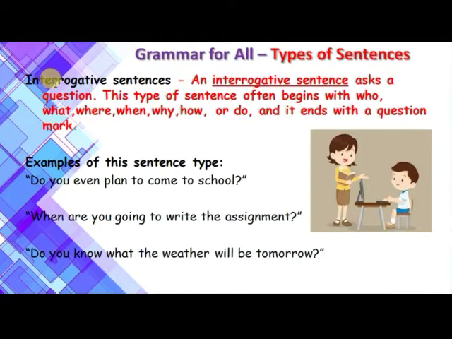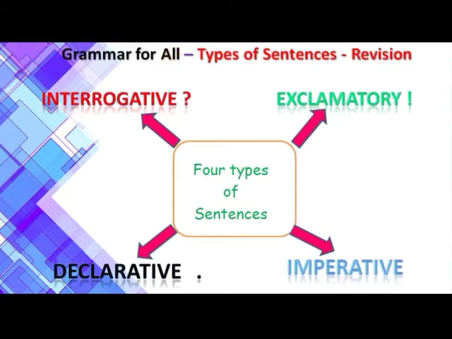Let us now once again revise. For revision, let us see again the types of sentences and what we mean by a sentence. All the sentences which make some kind of sense and have some kind of meaning are known as sentences. A group of words which makes some kind of sense is a sentence. There are four types of sentences. The first is the declarative sentence, the imperative sentence, the exclamatory sentence, and the interrogative sentence. So, my question to the viewers is, the declarative sentence ends with a full stop.